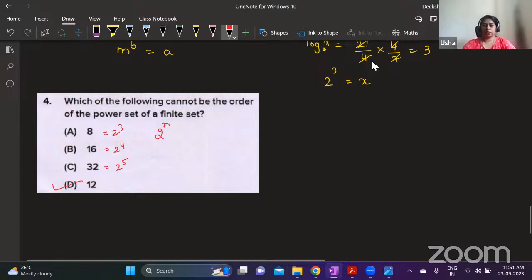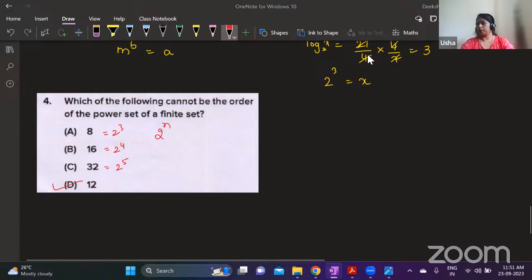Correct. Next question. Next question is based on percentage. Shall we solve it or no? Do you want to solve this? I'll just show you the question. If you want me to solve, I'll solve. Otherwise, we'll skip it.